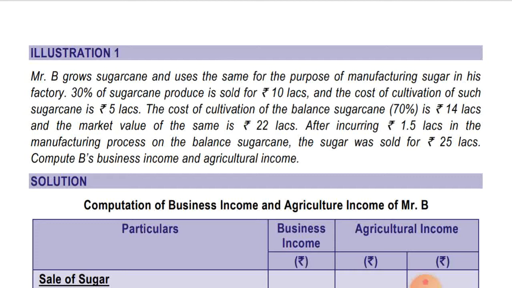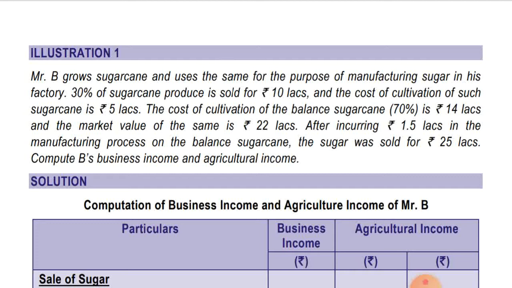So in this case, in excess of the market value, he is selling the sugar at 25 lakhs. So 25 lakhs, that is in excess of 22 lakhs, is 3 lakhs. So 3 lakhs minus 1.5 lakhs will be income under the head business income. So 1.5 lakhs will be the business income.